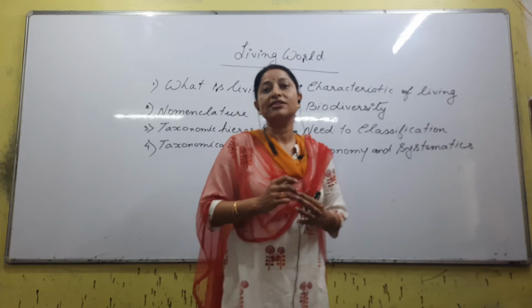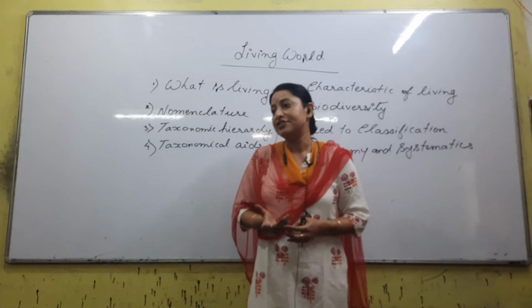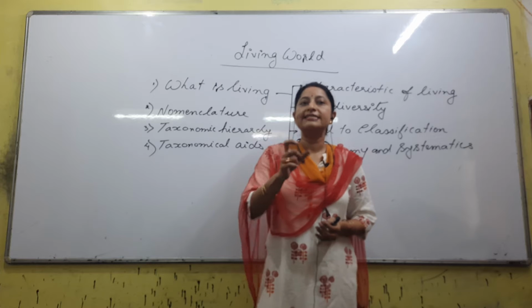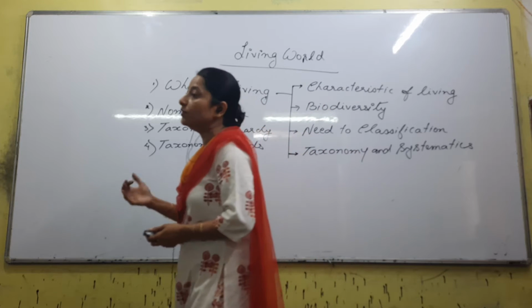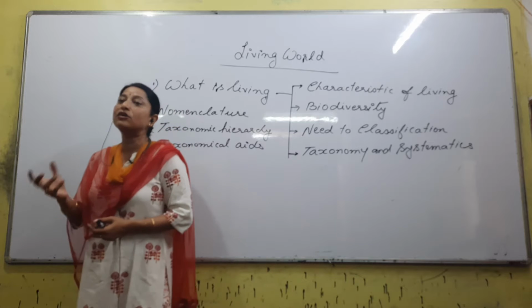The question is, what is the third part of a trinomial nomenclature? Because in binomial we know genus and species name comprise the binomial. Trinomial means there will be one more part, right? So what is the third part?